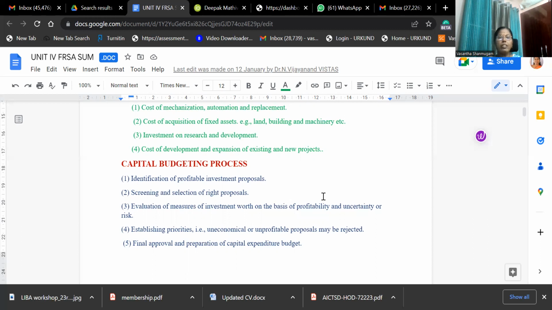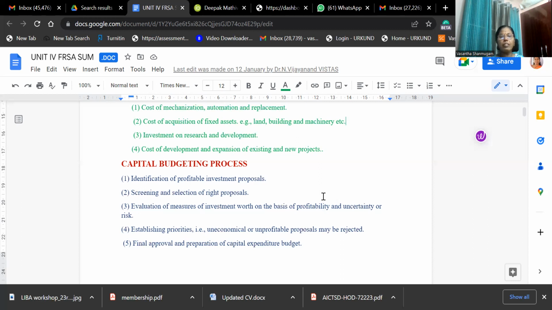Now we'll see again what are the steps involved in capital budgeting. First, identification of the profitable investment. Second, we have to select the right proposal. Third one is the evaluation of measures of the investment based on the profitability, uncertainty, and risk involved. Fourth one is establishing priorities.